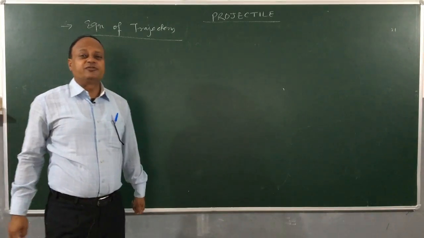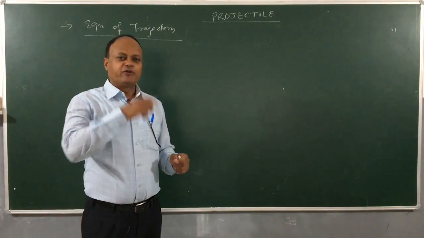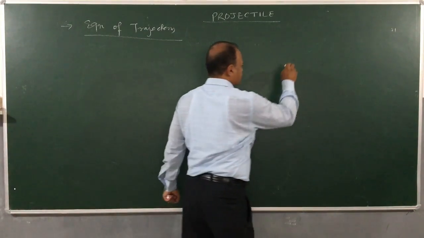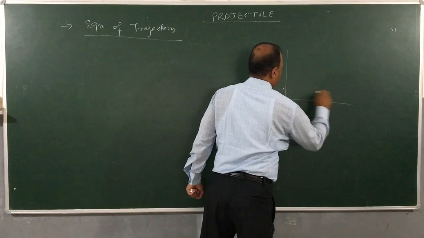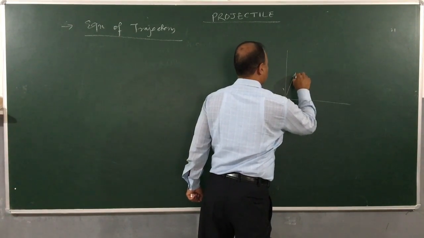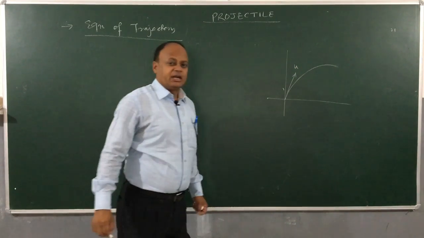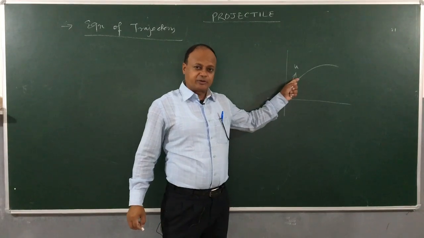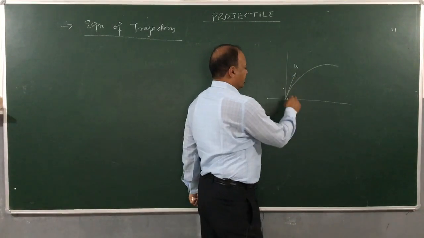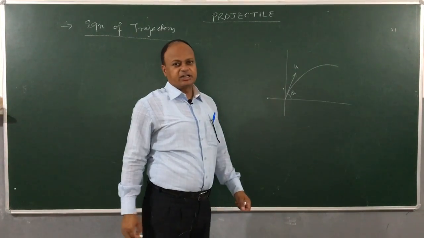Now, what is trajectory first? Whenever we throw a projectile, it follows a certain path. We have already discussed this. This is how a projectile is projected with the velocity u. Depending upon its velocity of projection and angle of projection, this projectile follows a certain path.